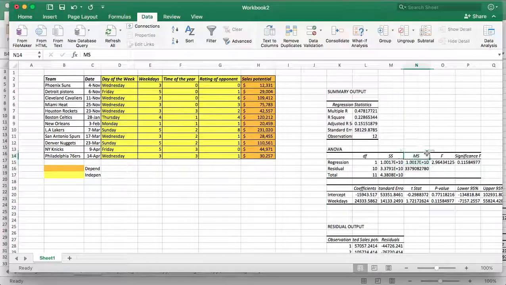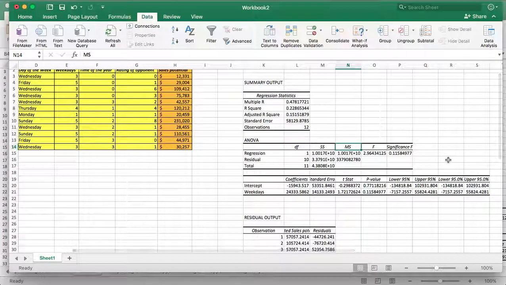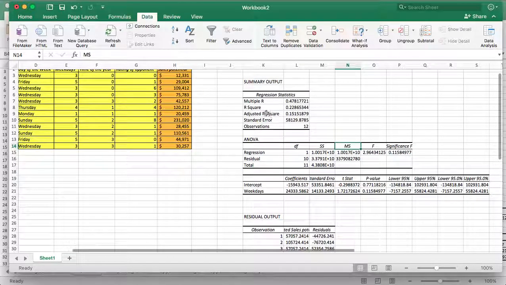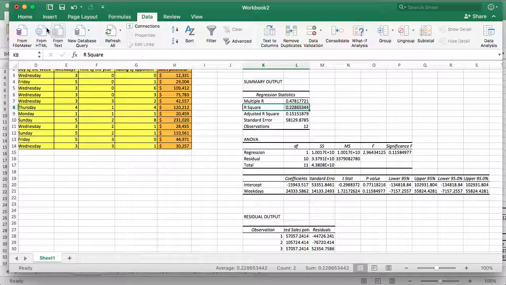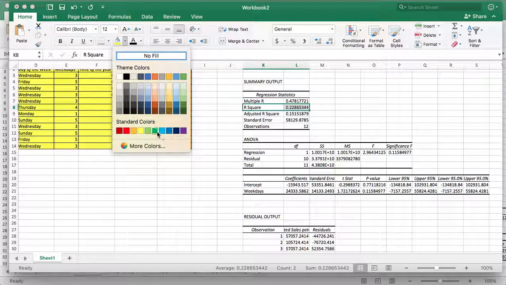So this is what we want, and here's the answer. Okay, so here's the first result. I know you guys can see all this bunch of data and it may seem crazy, but our main goal is just to look at the R square right now. Let's do it light green.